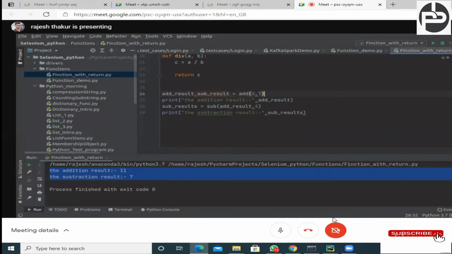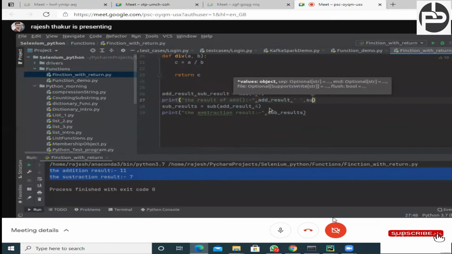Now it is fine. This is the result of the add function. Right? And now add_result and comma subtraction_result. Here only I can print add_result, comma, subtraction_result. Let me put some space, and now it's done.